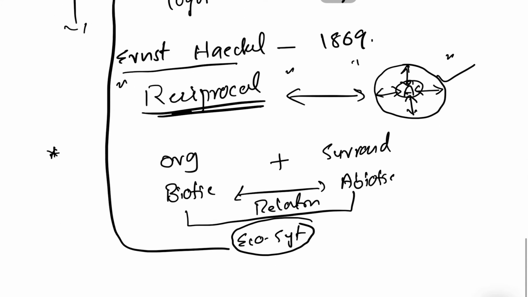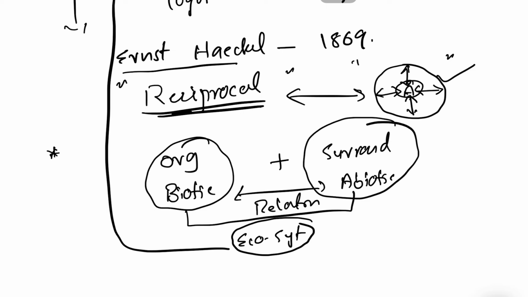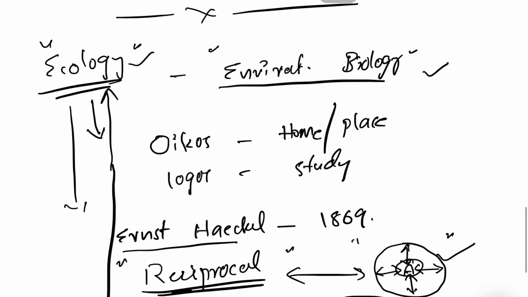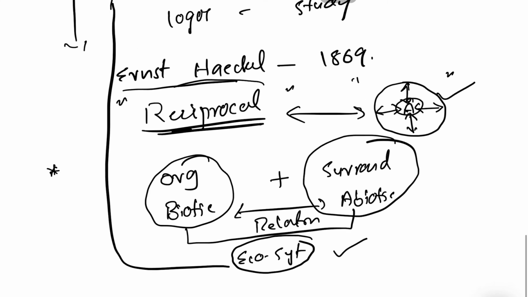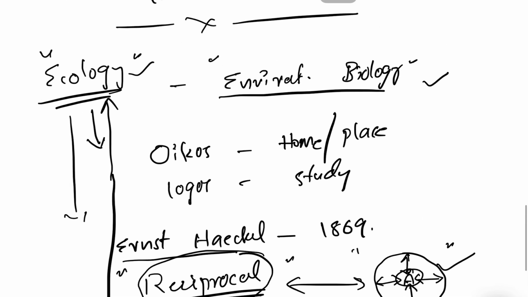You understand this? Interactions between biotic components and abiotic environment or surroundings is called as ecosystems, and the study of these ecosystems is also called as ecology. So according to Ernest Haeckel, this is a reciprocal relationship, but in a simple way, according to the same definition, we can also say that the study of ecosystems is also called as ecology.